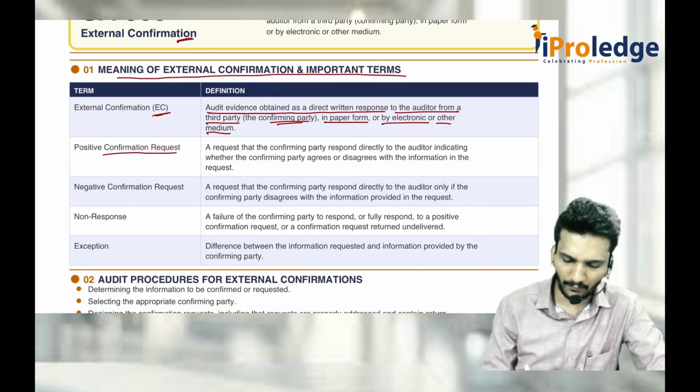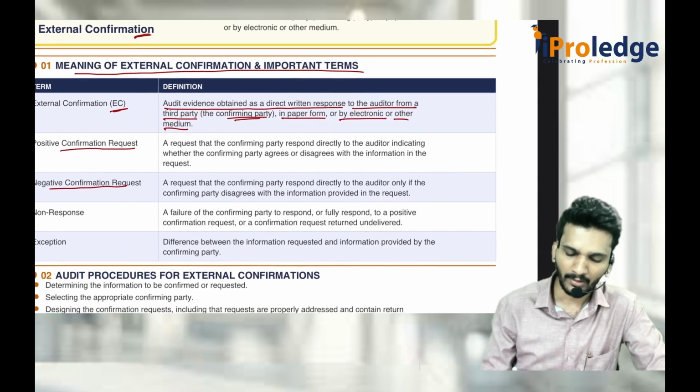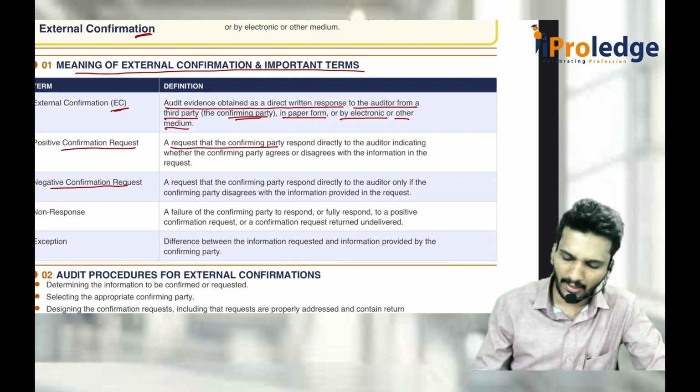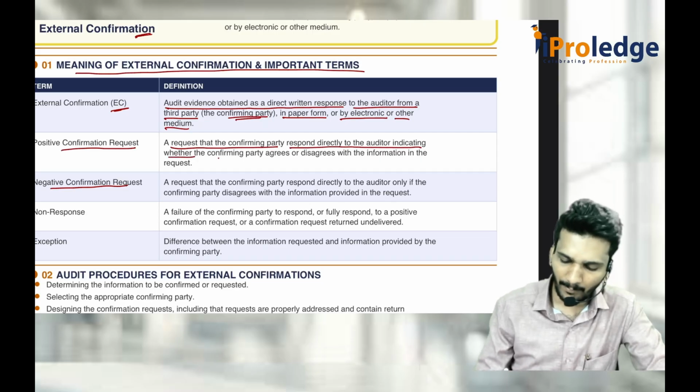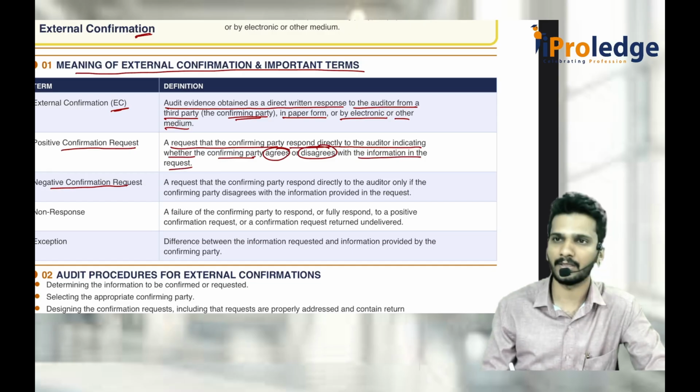There are two types of confirmation request. One is positive confirmation request. Second one is negative confirmation request. A request that the confirming party responds directly to the auditor, indicating whether the confirming party agrees or disagrees with the information in the request.